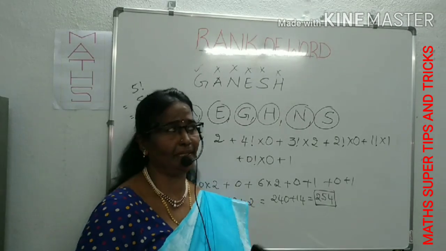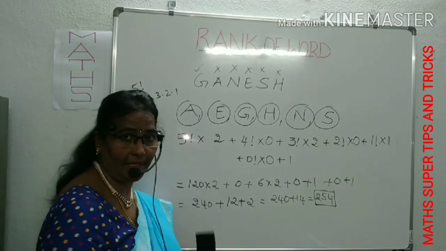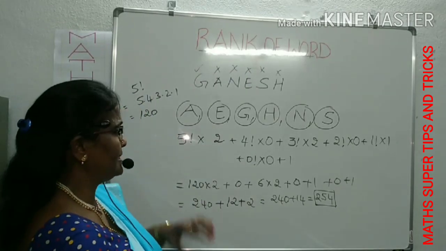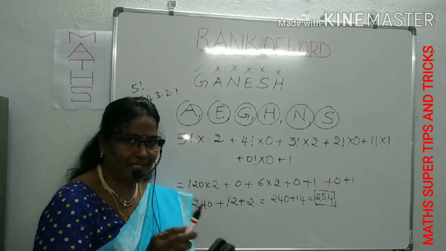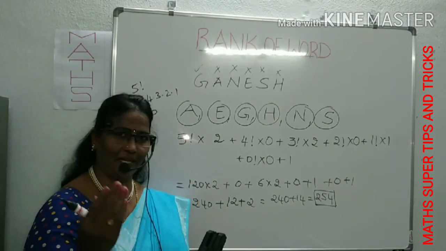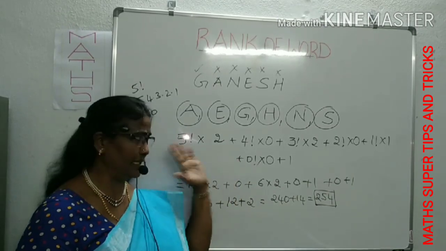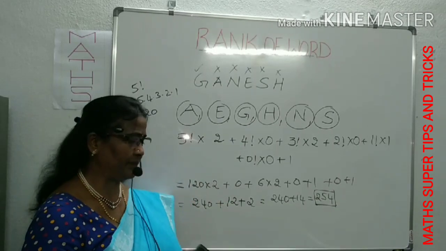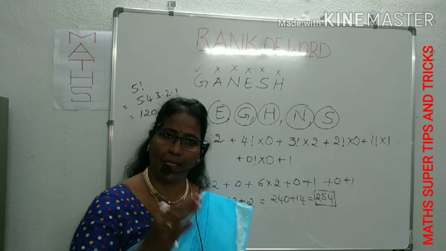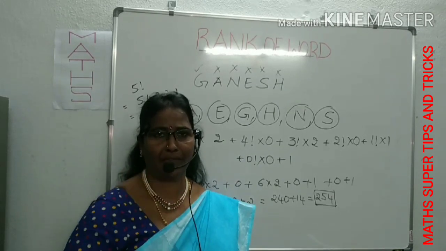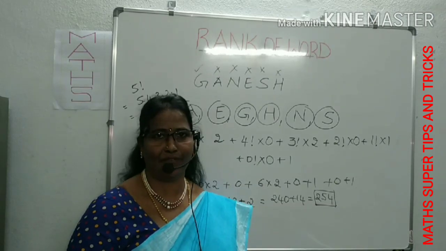Very simply, see, in this word there are no repetitions. We can proceed like this. What is the rank of the word? You have to concentrate on alphabetical order and this step as well as the calculation. That's it. Within fractions of seconds you can get it. Is it clear? Okay. Now you can choose any letter, not only this. Any word where there is no repetition. You can choose your names also where there is no repetition. You can check yourself what is the rank of your name word. There is a single word, anyone we can take.